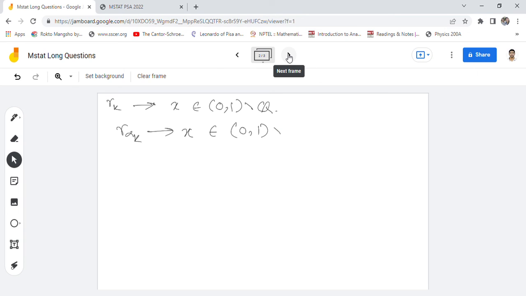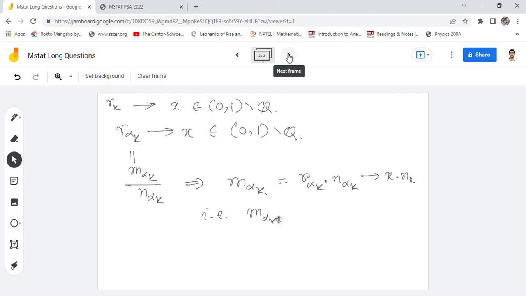Now r_{alpha_k} is equal to m_{alpha_k} by n_{alpha_k}. We know n_{alpha_k} converges to n_0. So that implies m_{alpha_k} equals r_{alpha_k} times n_{alpha_k}. This converges to x times n_0. So that means m_{alpha_k} is a convergent sequence.